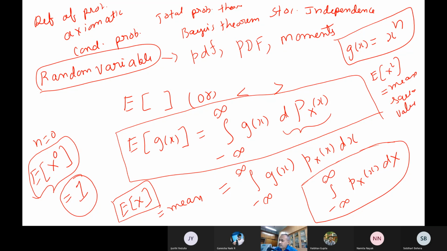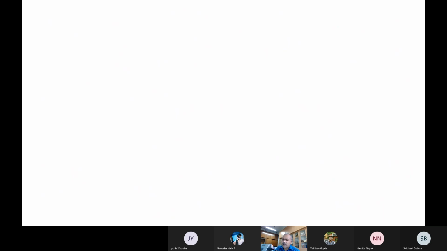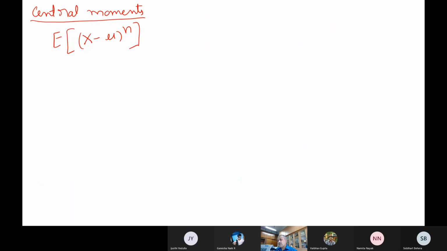But generally in practice, instead of moments, we use the central moments. These are much more convenient in practice. They are defined like this: the expectation of x minus mu, whole to the power of n. These are all the moments defined with respect to the mean value, where mu is the mean value.